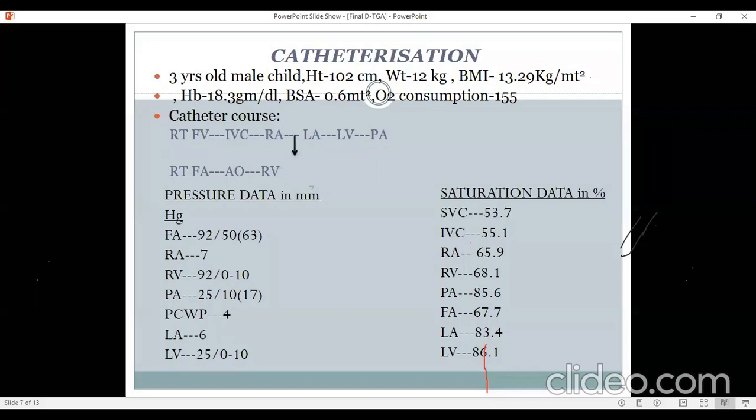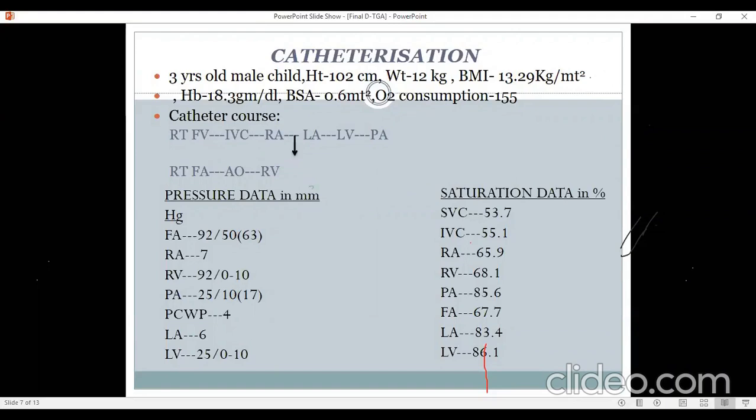The FA saturation is only 67.7%, which is very low. So she is deeply blue, but she's still not Eisenmenger because her PA pressures are normal. So she's blue because of TGA, because of inadequate mixing that is happening as she's growing. She needs more mixing, but she's still not Eisenmenger.